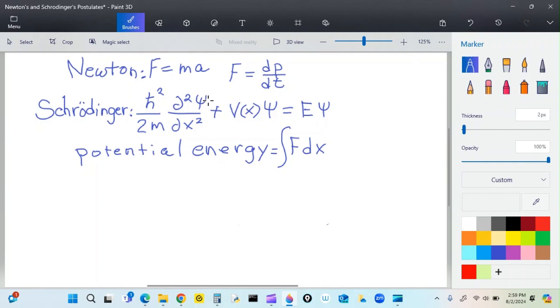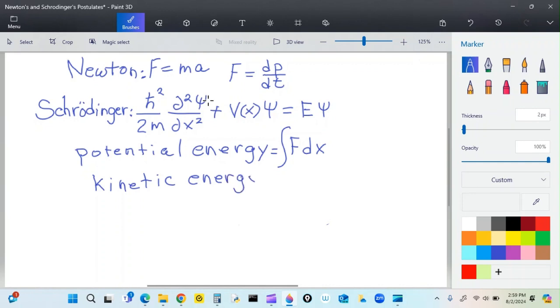So if you're raising something above the ground and you use x as the dimension above the ground, then that's going to give you your potential energy. Now, in a similar way, I'm going to use Newton's second law to figure out what kinetic energy is. Going all the way back to the basics here and going slowly with this video.